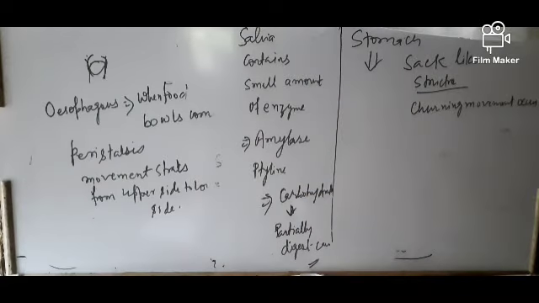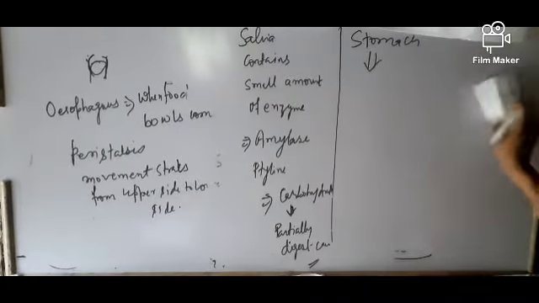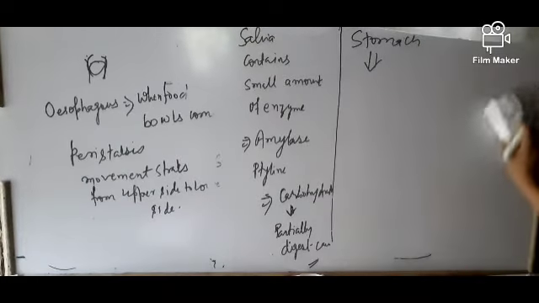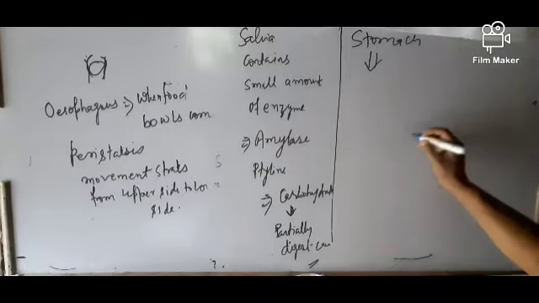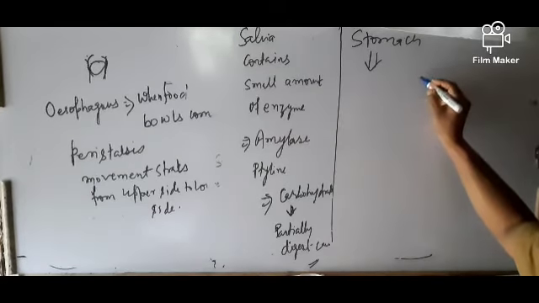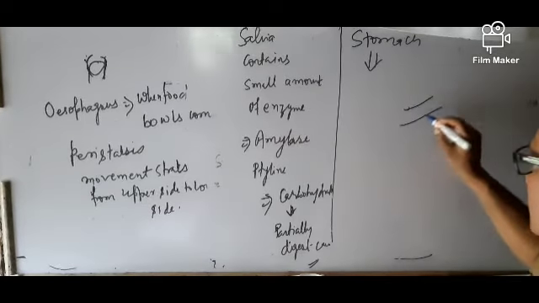Similarly, the stomach consists of three types of cell. The inner layer of the stomach consists of three types of cell.